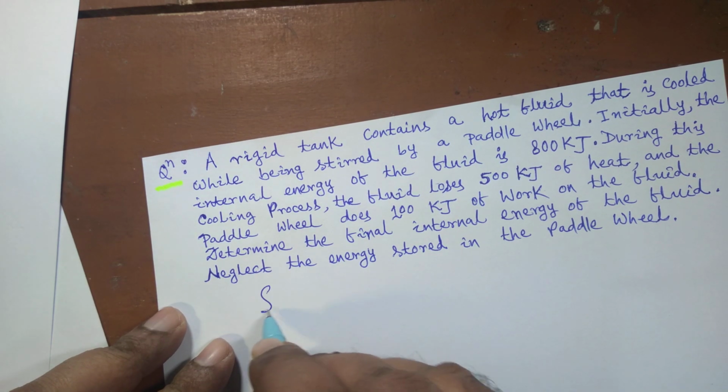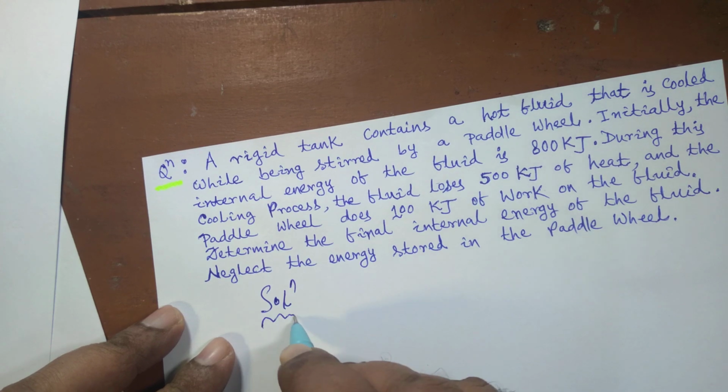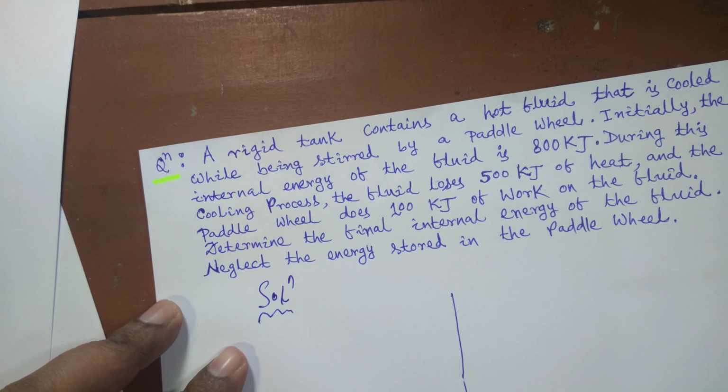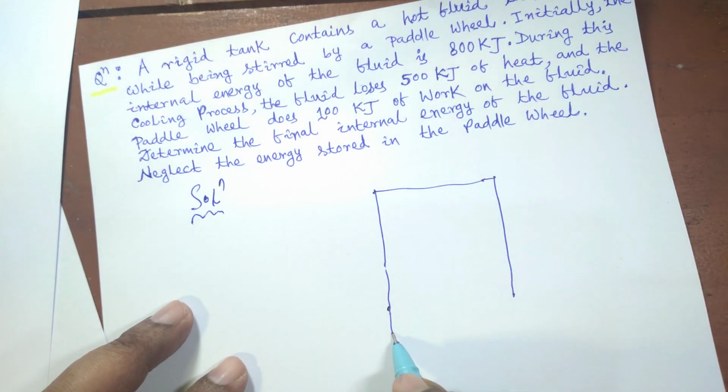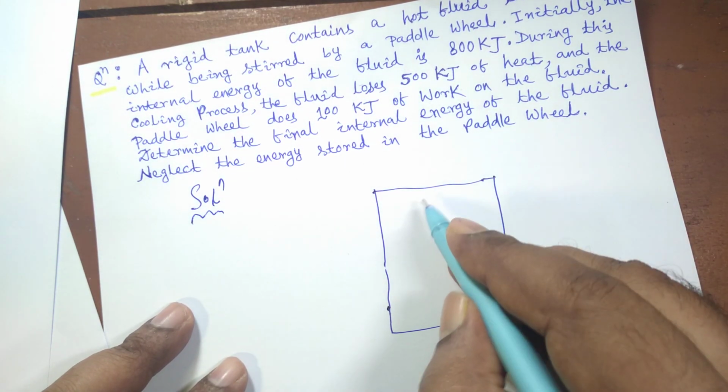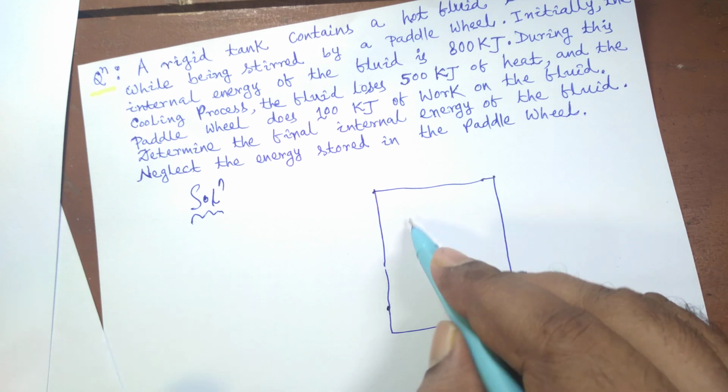Suppose this is a rigid tank and it contains hot fluid.